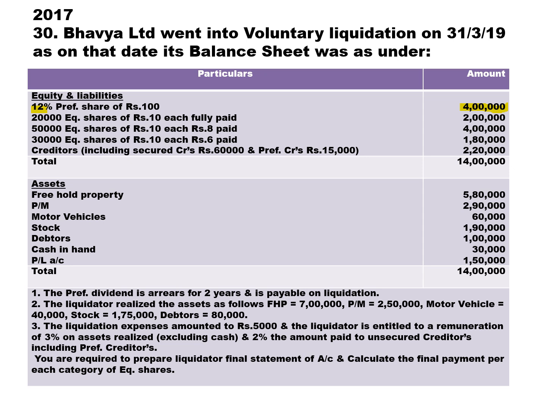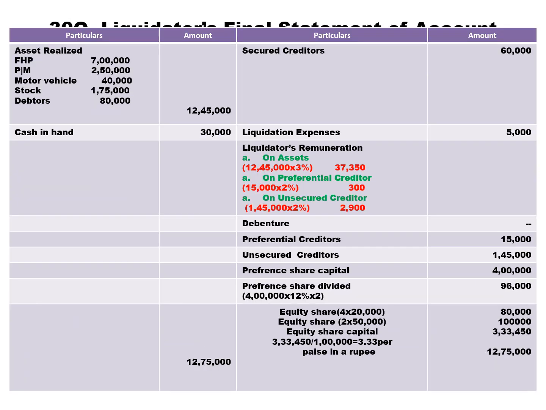You are required to prepare the liquidator's final statement of account and calculate the final payment per each category of equity share. Now let's look into the answer, how things go. So on the receipt side we have assets realized: freehold property 7 lakh plus plant and machinery 2,50,000 plus motor vehicle 40,000 plus stock 1,75,000 plus debtors 80,000.